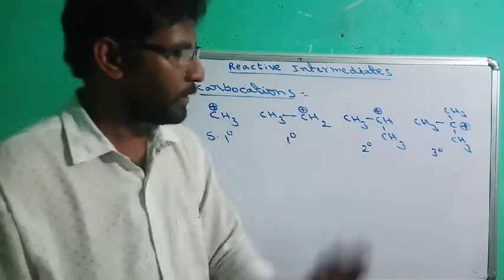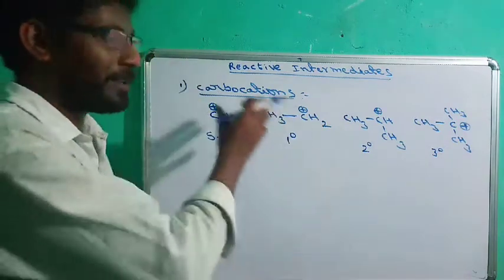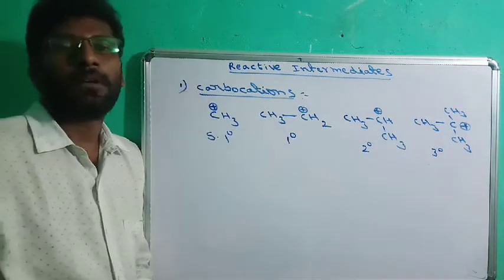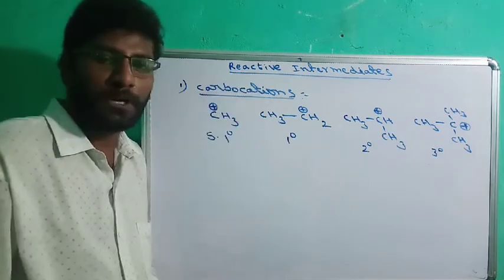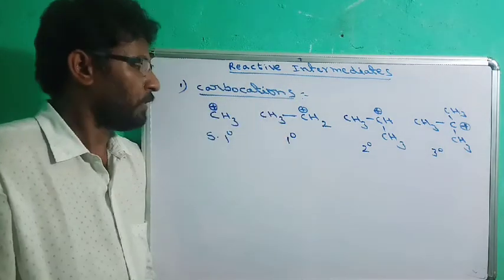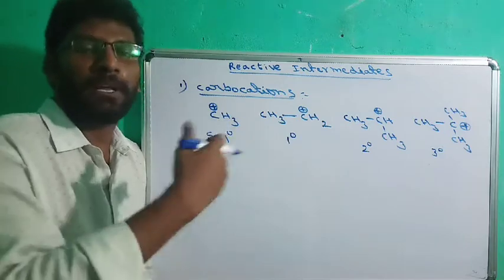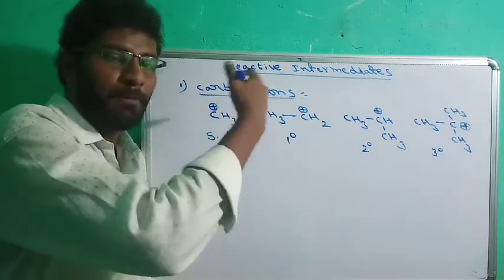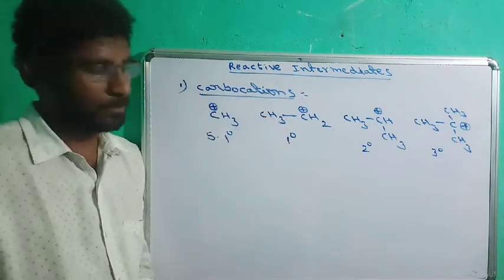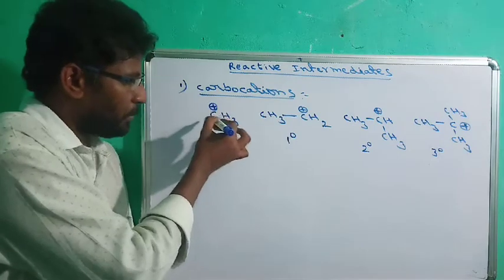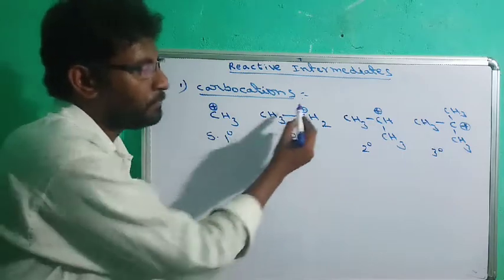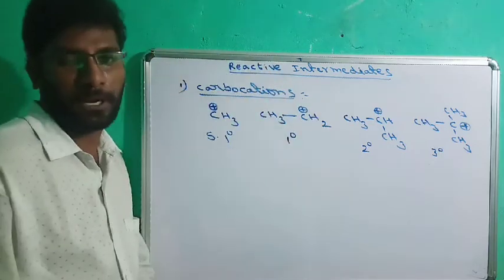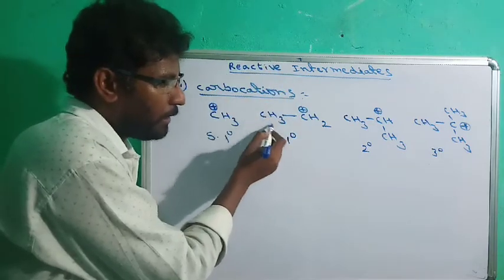As I said, carbocations are electron deficient in nature because there is a positive charge in all these species. Now if we decrease this deficiency, the stability of the carbocation will increase. Here in the super primary carbocation, no alkyl group is attached. But in the primary carbocation, one alkyl group, a methyl group, is attached.